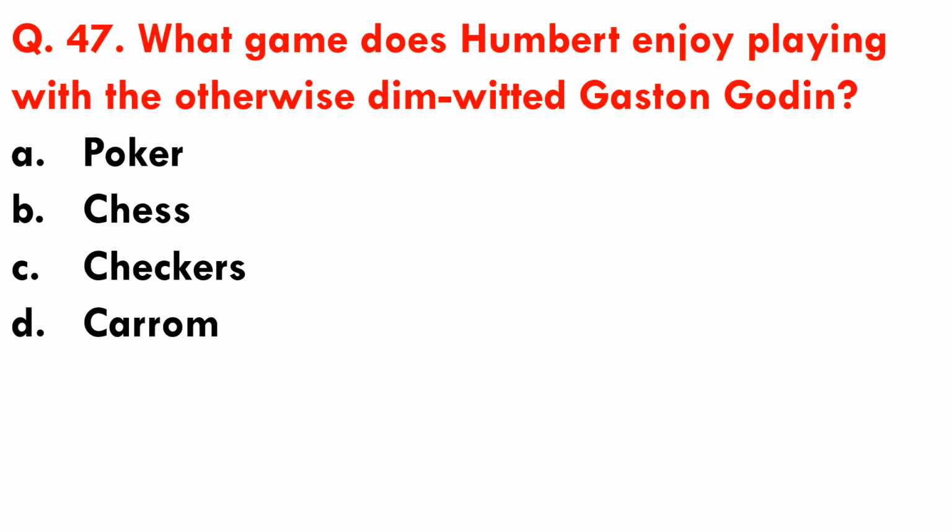Question number 47. What game does Humbert enjoy playing with the otherwise dim-witted Gaston Godin? Options are A. Poker, B. Chess, C. Checkers, and D. Carom. So Humbert enjoys playing chess with the otherwise dim-witted Gaston Godin.